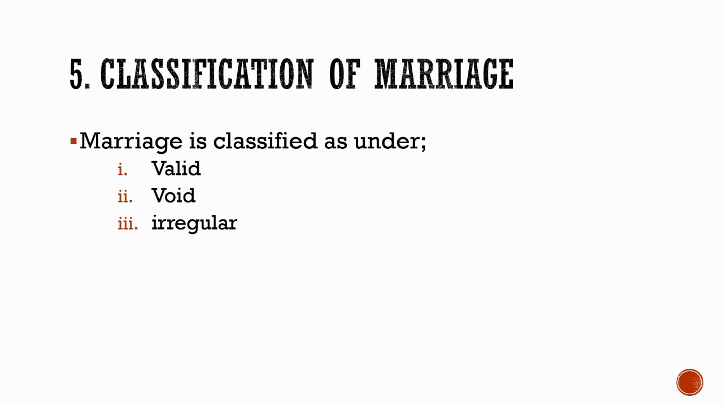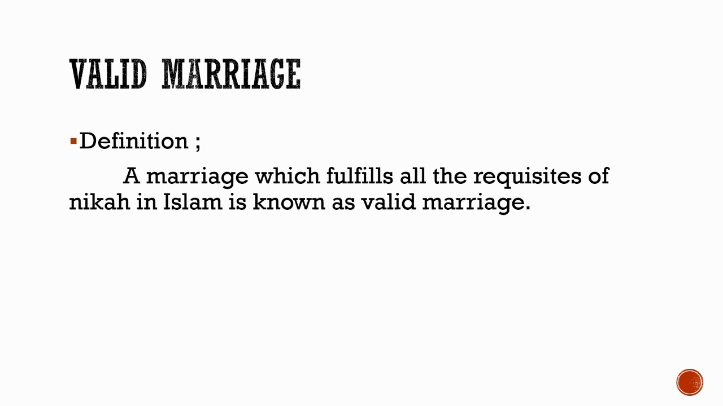Now let's come to the classification of marriage. Marriage is classified as under: number one is valid marriage, number two is void marriage, and number three is irregular marriage. Now, what is the valid marriage? Definition: a marriage which fulfills all the requisites of nikah in Islam is known as valid marriage. And we have discussed the essentials of a valid marriage in previous lecture.